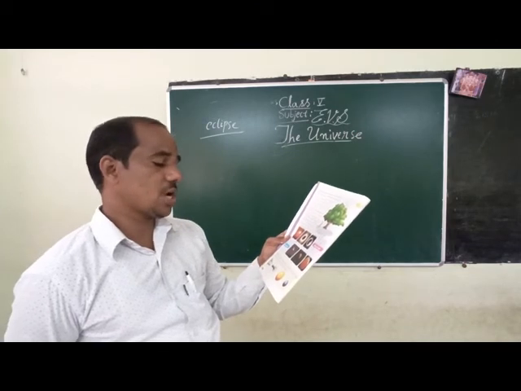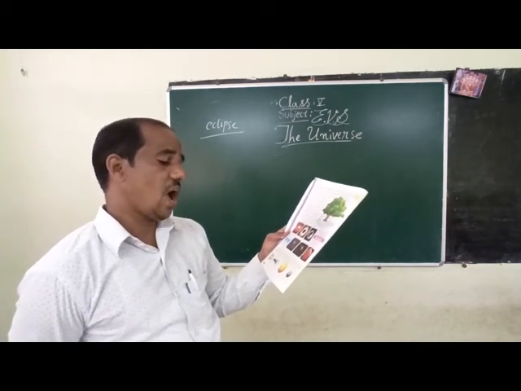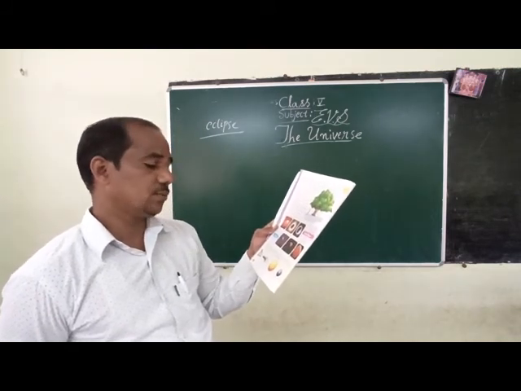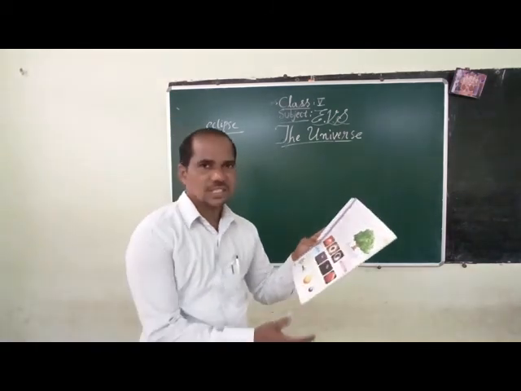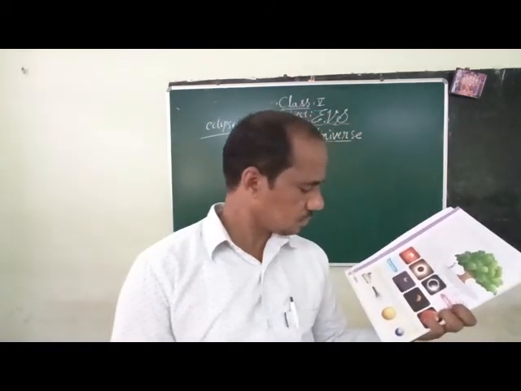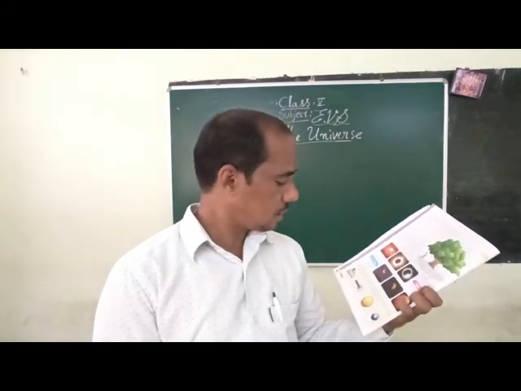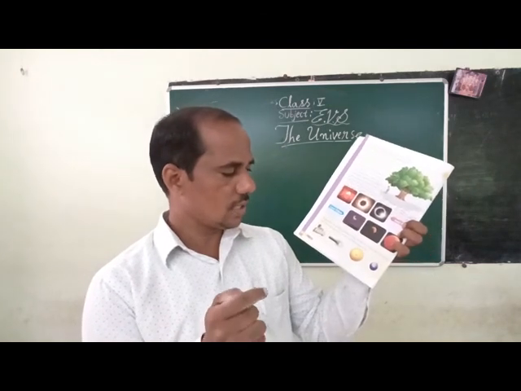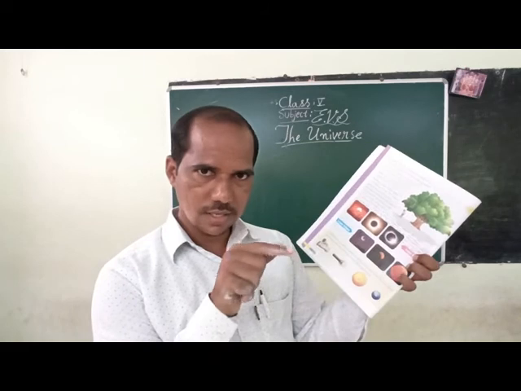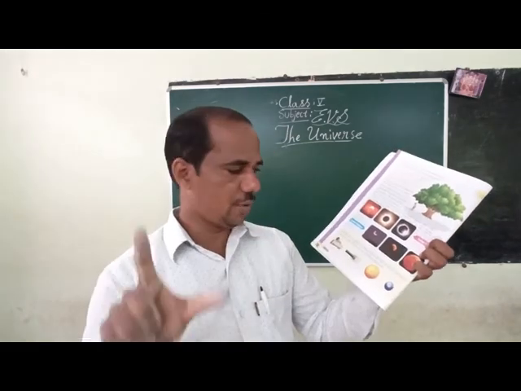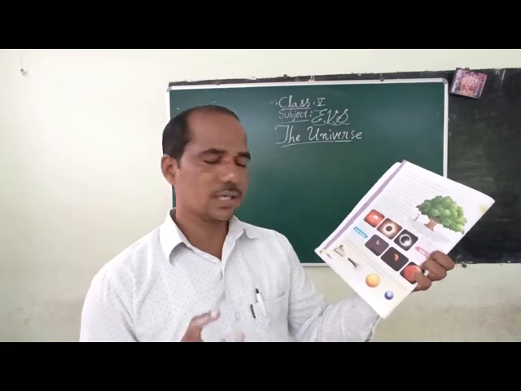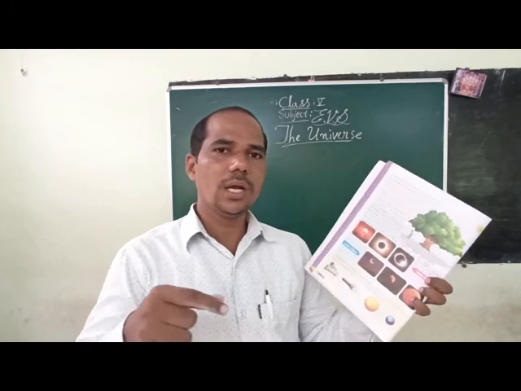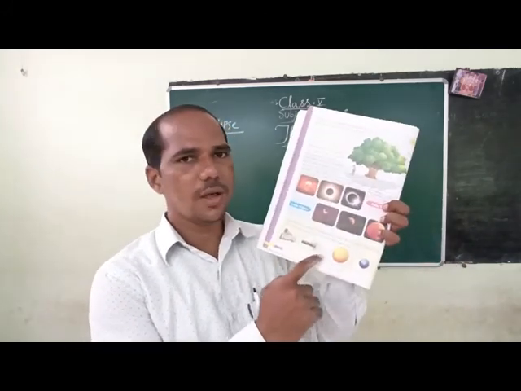Demonstrate the casting of shadows using a flashlight as the sun, and one big ball and one small ball as the earth and the moon respectively. Take a flashlight as the sun, a model. Then take one big ball and a small ball, that is the moon, and keep them on the table and do it, as shown in the picture.